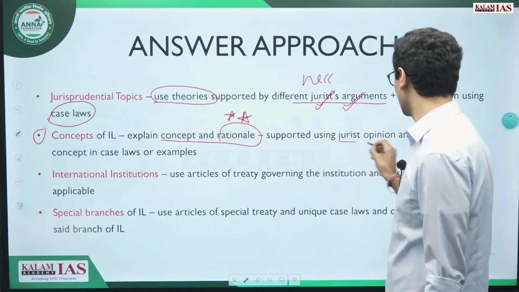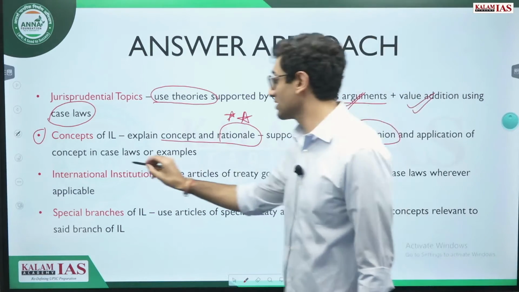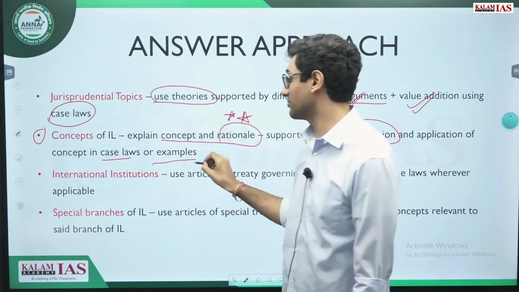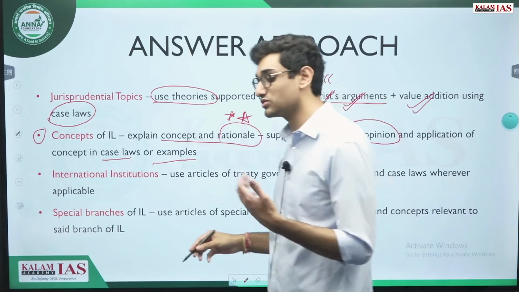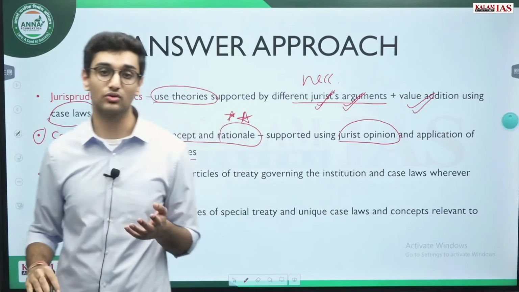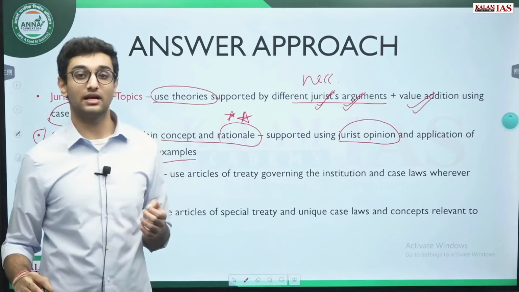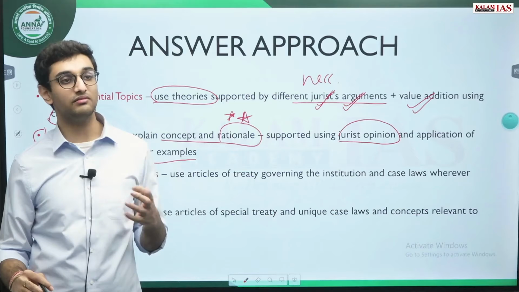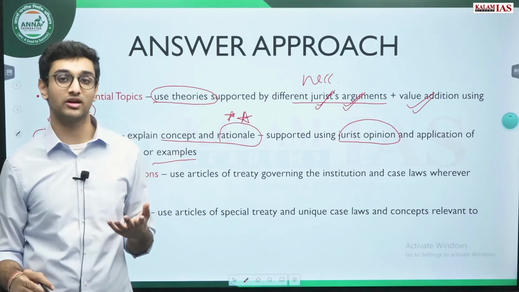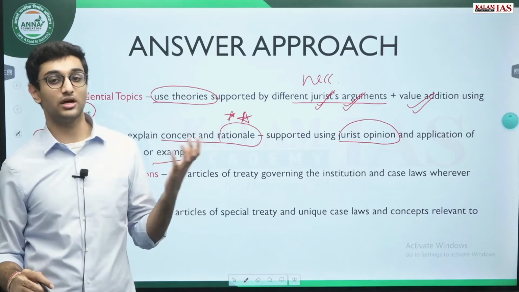This can again be supported using jurist opinion, case laws, or examples. Now examples, how can we use examples? Examples have a very important role in international law, because international law is developing daily with changing geopolitical and geoeconomic events. So for instance, the Russia-Ukraine war happened.